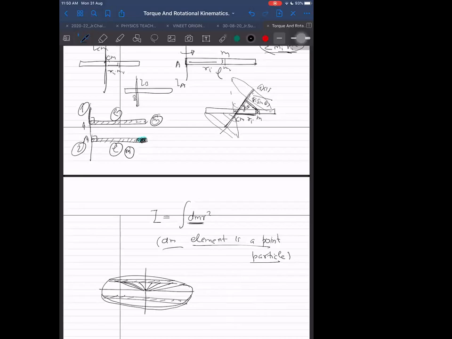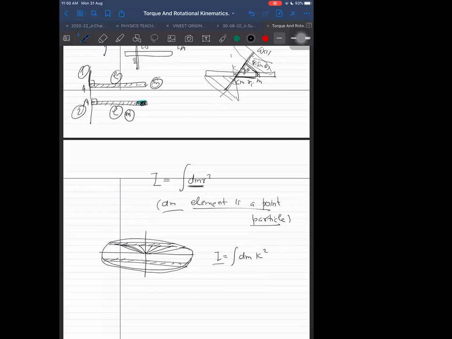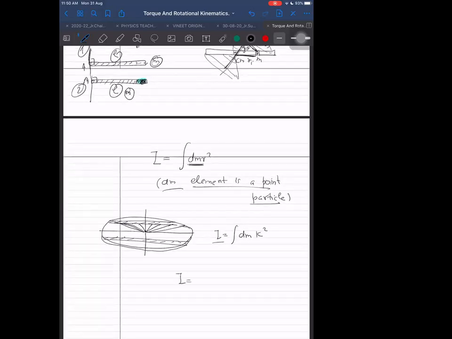So in that case, we apply the formula integral of dm into k square. I will tell you what the k value is. If I say I is equal to sigma mi into ri square, I can write it in this form: sigma mi taken common into k square. Then it is not ri now.